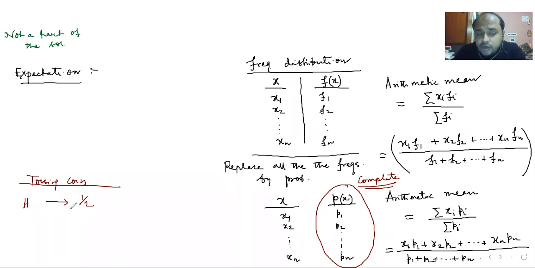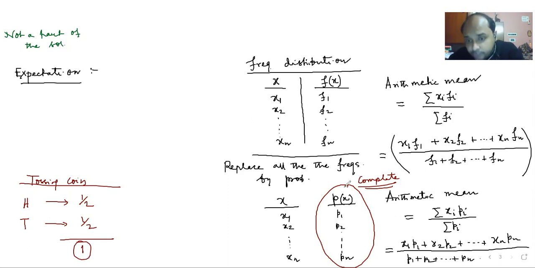Then your chart is not complete because your total probability is not 1. Now if I ask whether anything is missing, you say, oh sir, yes, t is missing, and for t the probability is half. Then I can say your chart is complete because the total probability comes out to be 1.